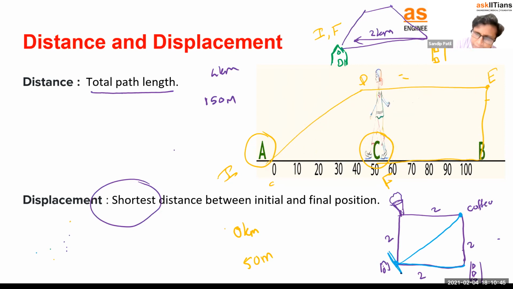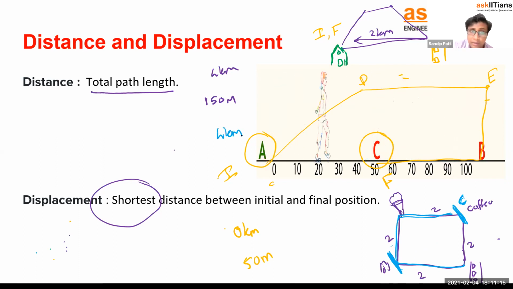So consider this is your initial point, this is your final point, this point is C, and now they are asking us to calculate the distance and displacement. So this is the road, obviously you cannot go in between. So what you will do, you will go from here first and then you will reach here. Very simple. This is not the road. So how much distance have you covered in this case? This is the distance or total path length, 2 plus 2 kilometer. Can I say again 4 kilometer? So again you travel a distance of 4 kilometer.